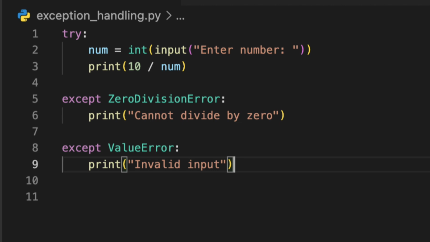will throw an error. But with try and except blocks, we can catch those errors and handle them properly instead of stopping the program. We can also show a custom error message or take alternative actions. So exception handling makes your code more stable, professional, and user friendly.